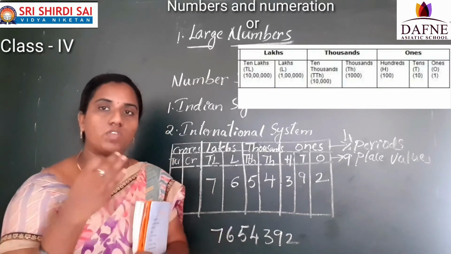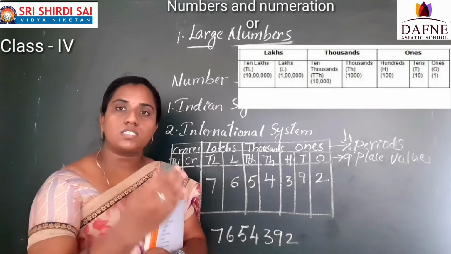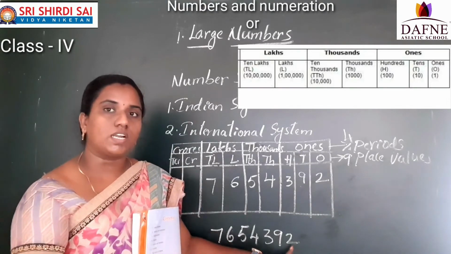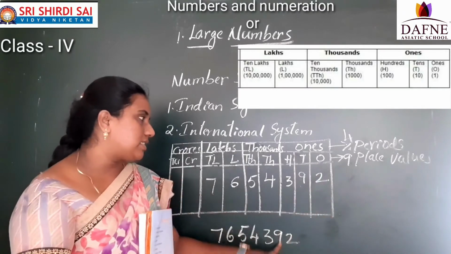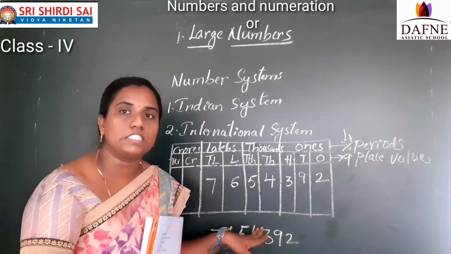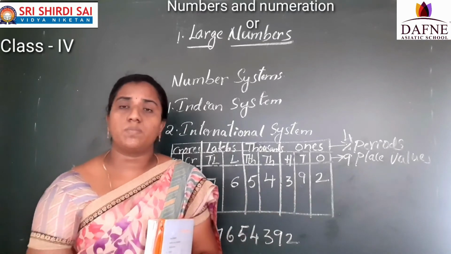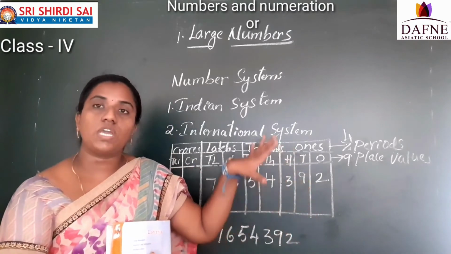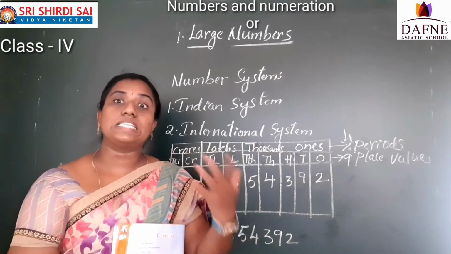What I said, while we are writing the number, we have to start from the rightmost place. So whatever number is in the rightmost place, write that one in this place, and the next number in the next place, and like that you have to write the number. Now how to read this number, I don't know. Yes or no? So by seeing this chart only, we are going to learn how to read the number also.